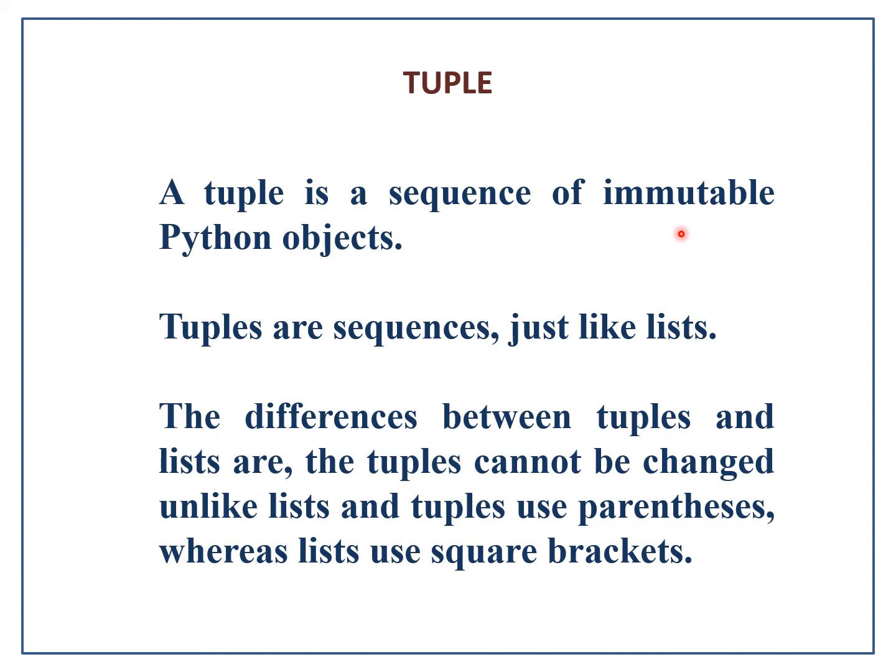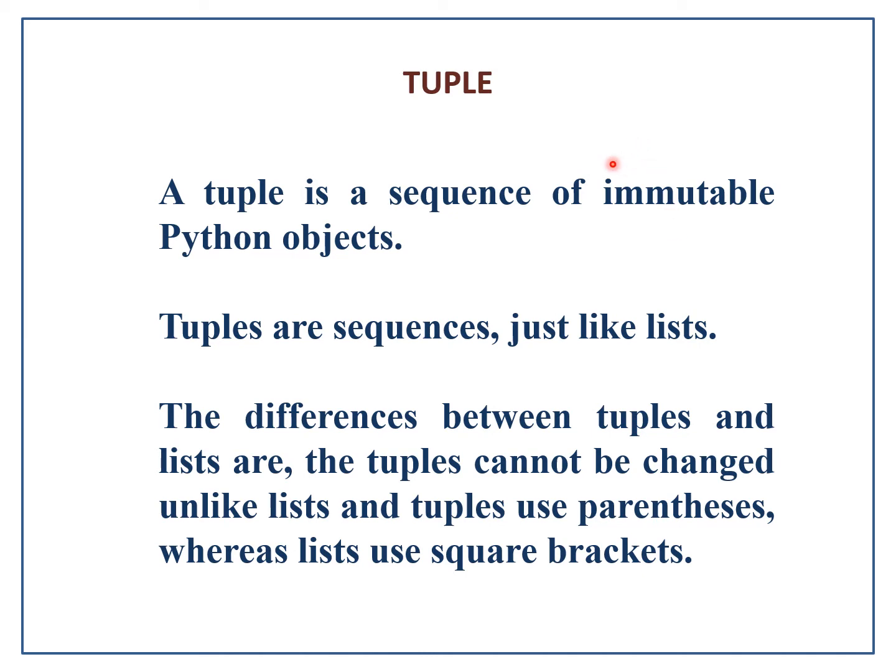Our television remote control has an option mute. So when we mute, the volume completely becomes zero, and when we unmute, the volume raises to its original standard. So here we are supposed to study about a tuple, which is a sequence of immutable Python objects.